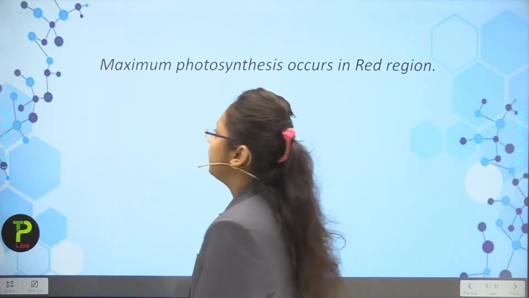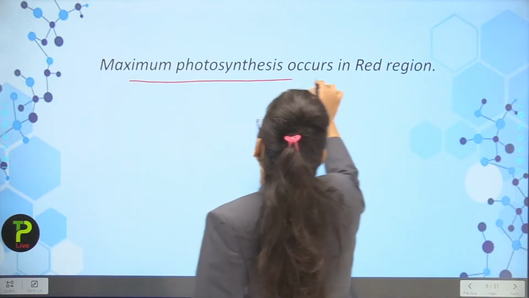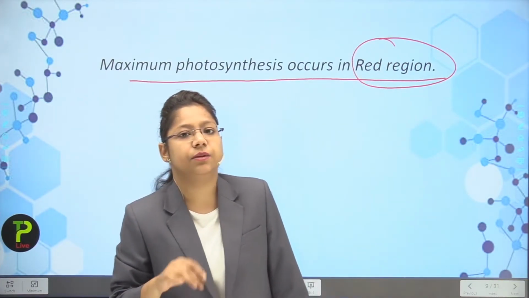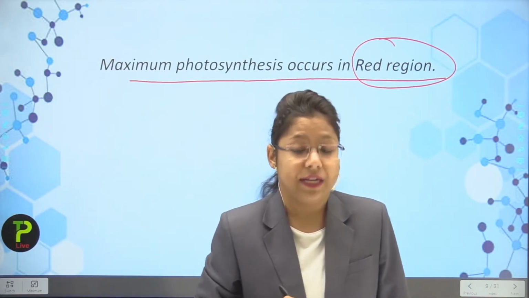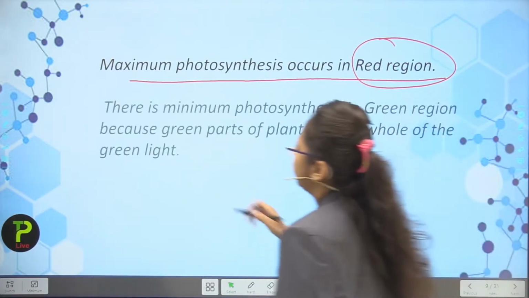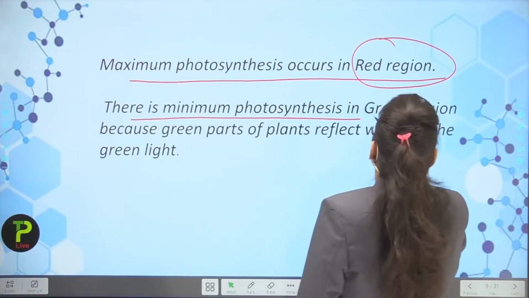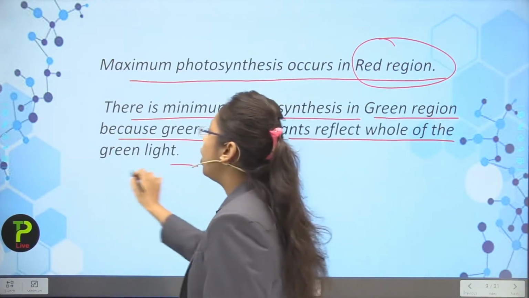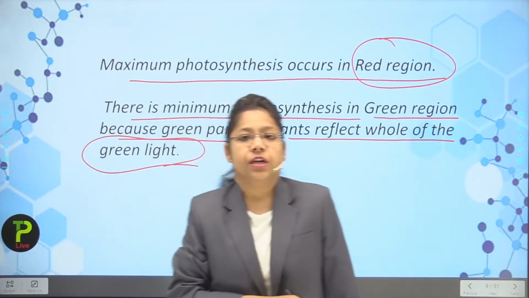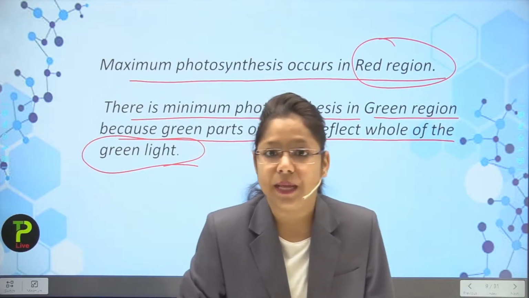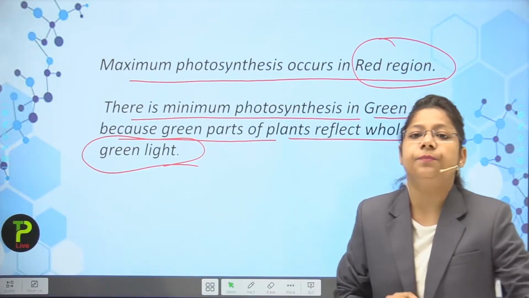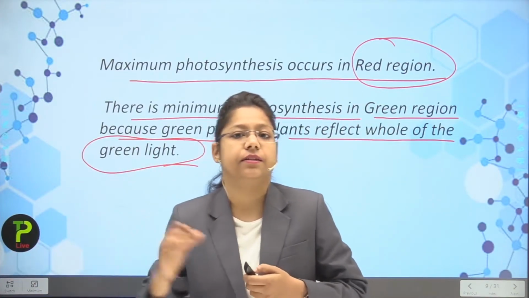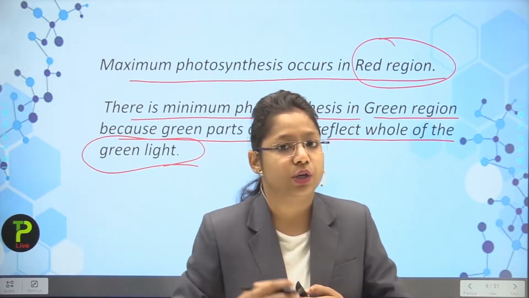First, we have to see that maximum photosynthesis occurs in the red region. Why does it occur in the red region? Because it has more wavelength. Next point, there is minimum photosynthesis in the green region because green parts of the plant reflect the whole of the green light. Why is there minimum photosynthesis in the green region? Because the green parts of plants reflect the green light which is coming onto them.